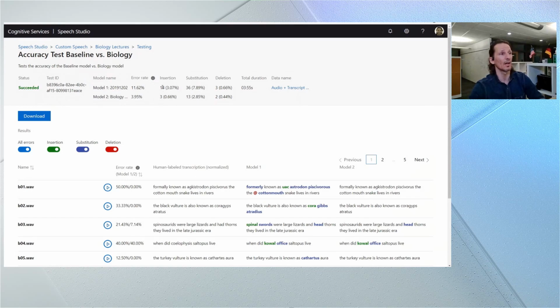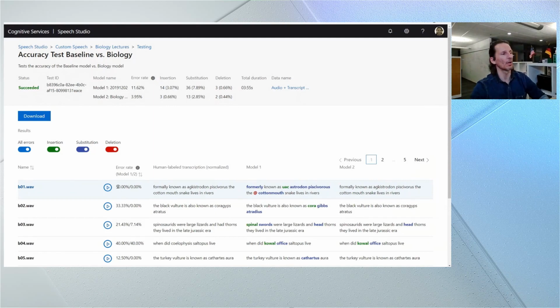And you can see here in the next set of columns the types of errors that we've reduced as well with this new model. Insertion errors, where a word was inserted that wasn't there, got reduced from 14 to 3. Substitution errors, where the wrong word was used, went from 36 down to 13, and deletion from 3 to 2. And at the bottom here, you can see individual pieces of audio that I've chunked into small chunks to make it easier to see the performance changes here.